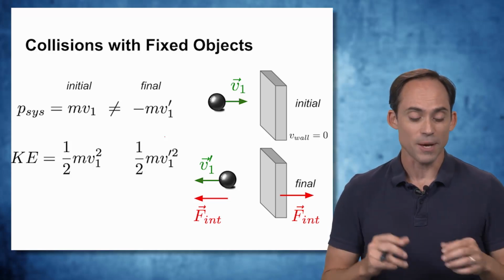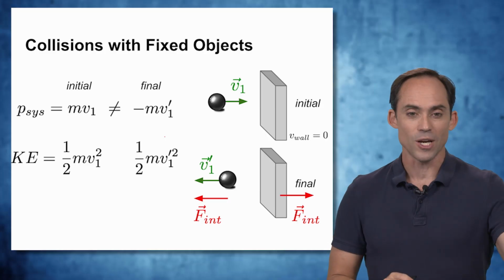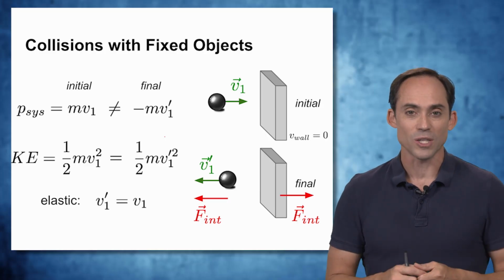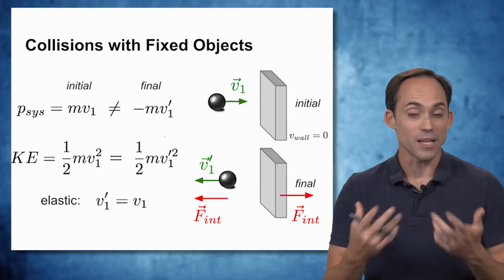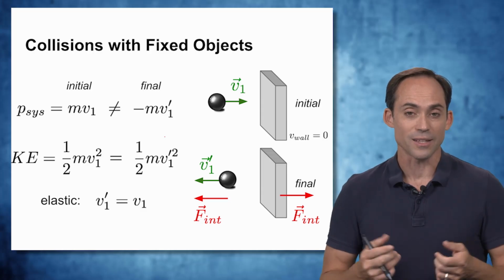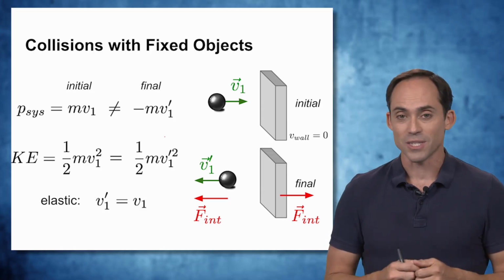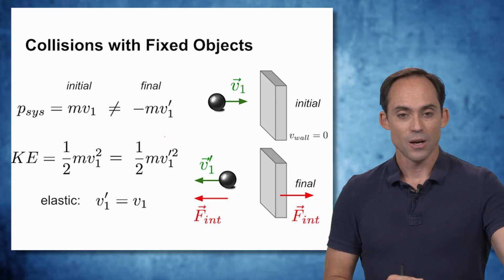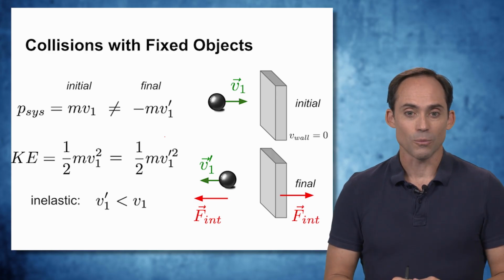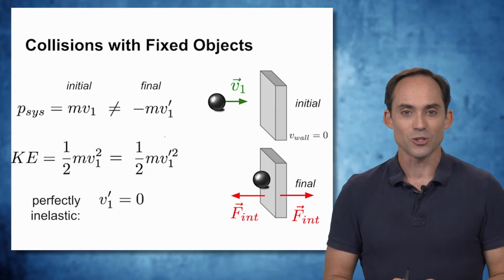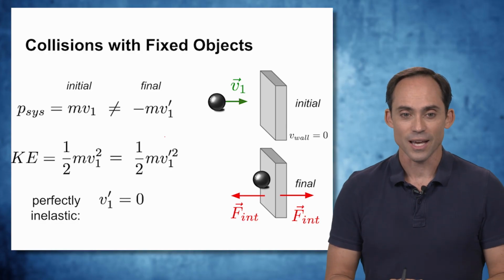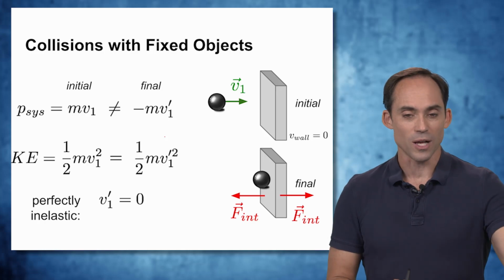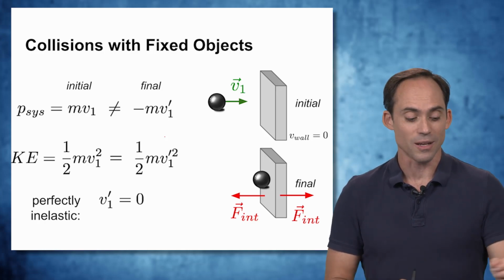What kind of collision it is, again, depends on the kinetic energy. We still have those same equations. So if we have an elastic collision, we set these equal to each other, and that immediately tells us that the speed coming off is exactly the speed coming in, because we have to have the same kinetic energies in both cases. We could have an inelastic collision in which the speed is less as it comes off. We can even have a perfectly inelastic collision where the ball just stops. That's when we throw a lump of clay at a wall. In that case, the speed at the end is 0, and we can calculate the energy loss from that as well. That's just equal to the kinetic energy coming in.